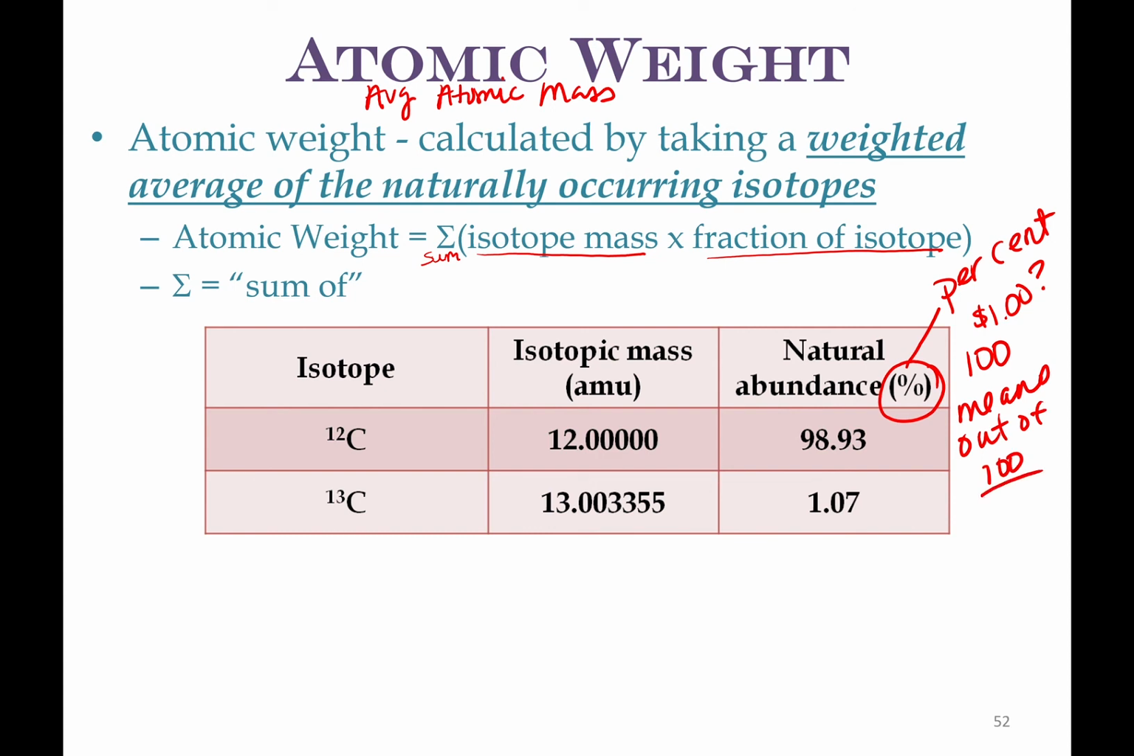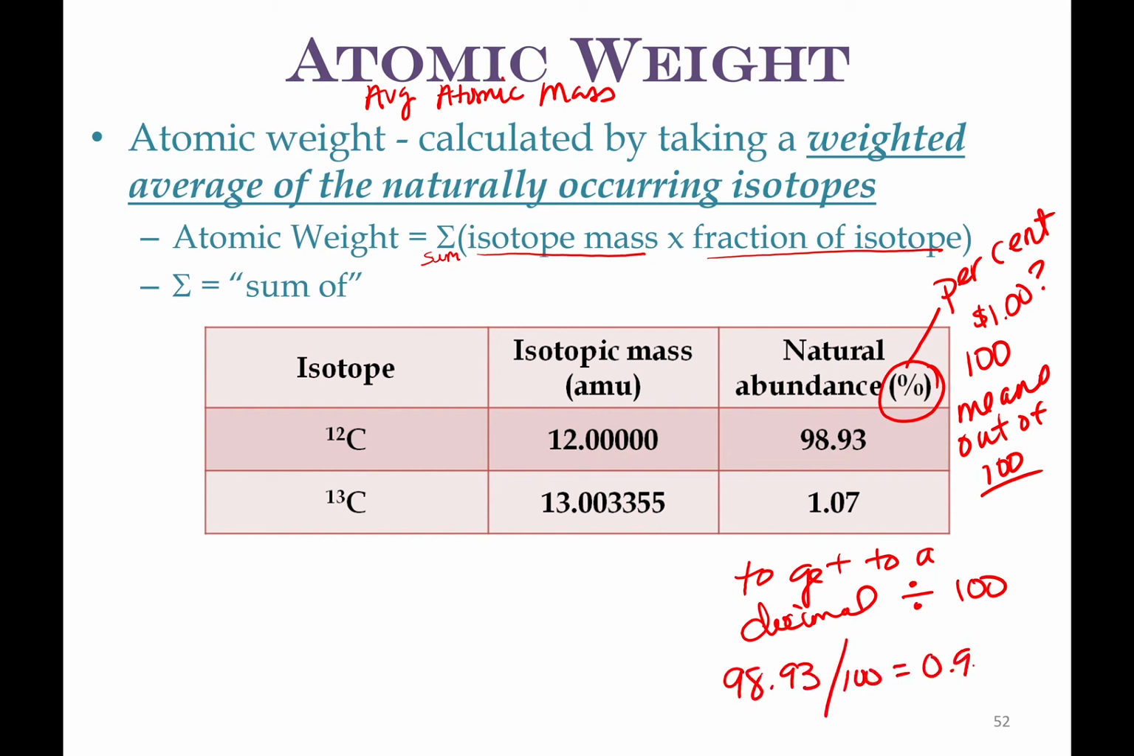To get to a decimal, you divide by 100. So 98.93 divided by 100 gives you 0.9893. 1.07 divided by 100 is 0.0107. So we just divide them by 100. That's how you get those.